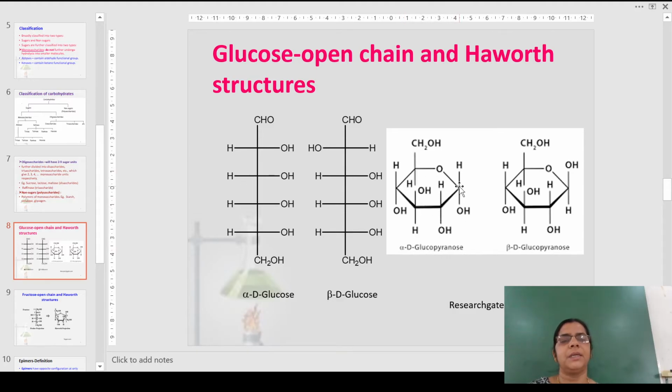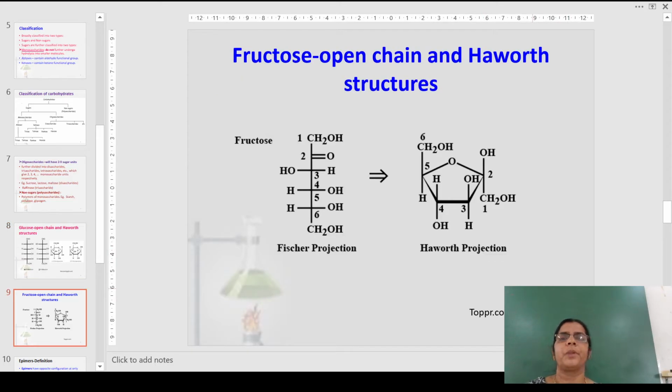Here it is in the ring form and we can call this as pyranose, beta D-glucopyranose. Fructose: open chain structure as well as the Haworth structure. In the Haworth structure, we have here depicted the furanose structure.